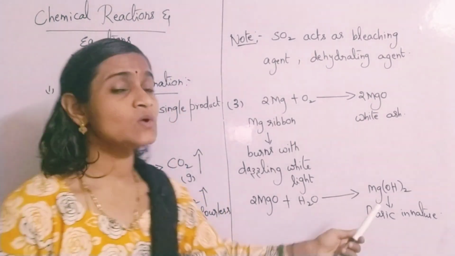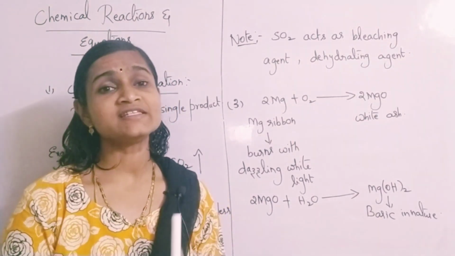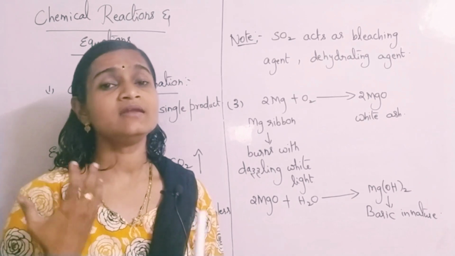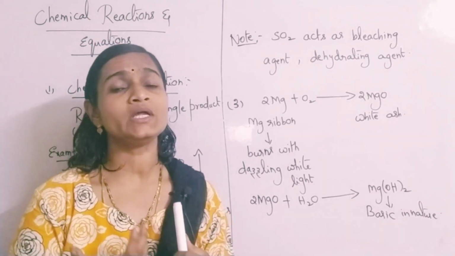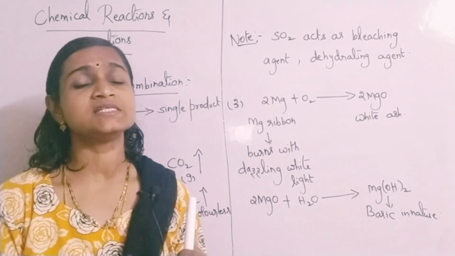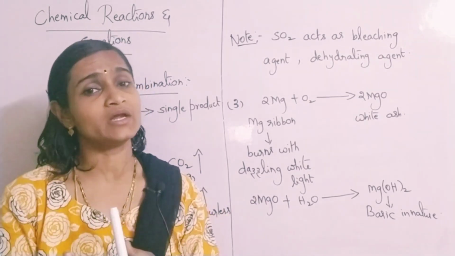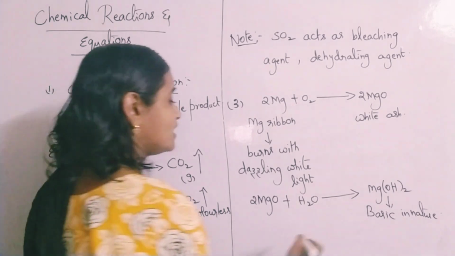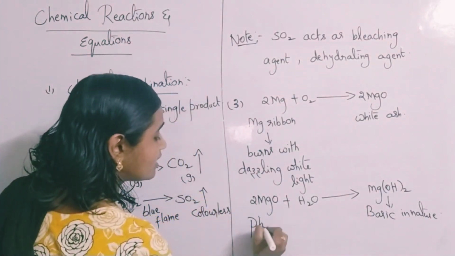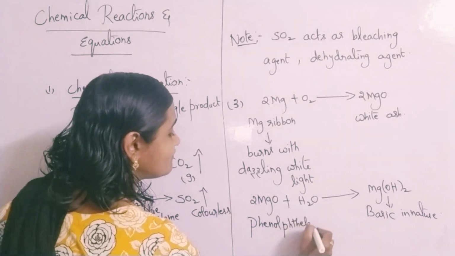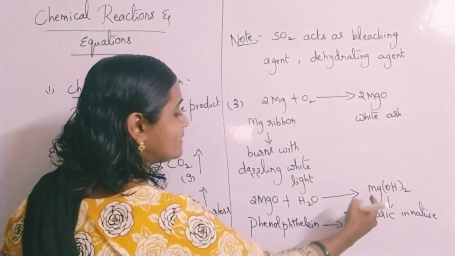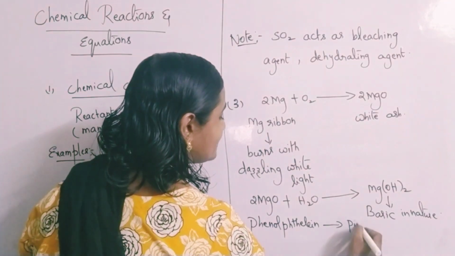That means it turns the indicator substance phenolphthalein, a synthetic indicator, which is used to indicate whether the given substance is acidic, basic, or neutral. Suppose you add phenolphthalein to this basic substance, then that basic substance turns to pink color.